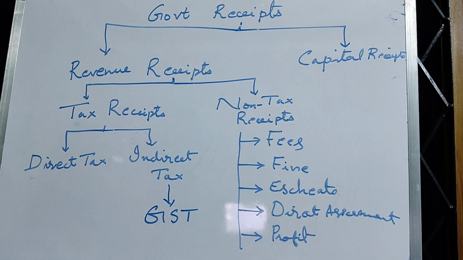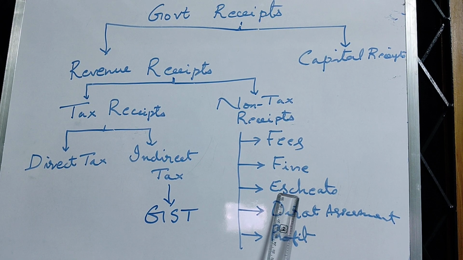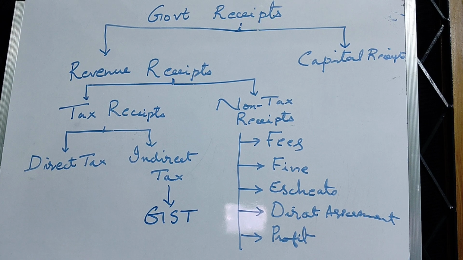The important of them are fees, fine, escheats, direct assessment, profit of PSUs, interest earned from the loans given.